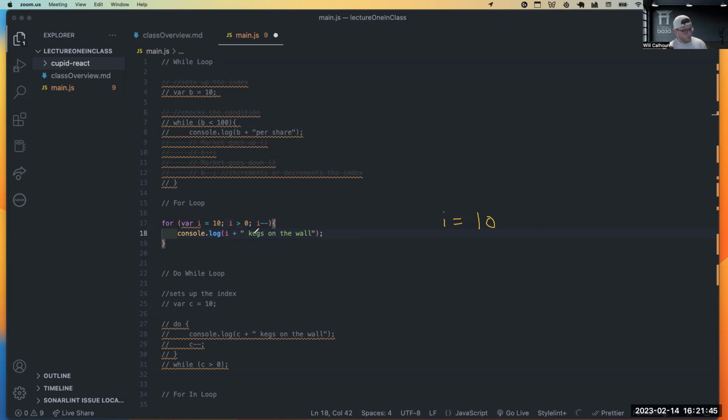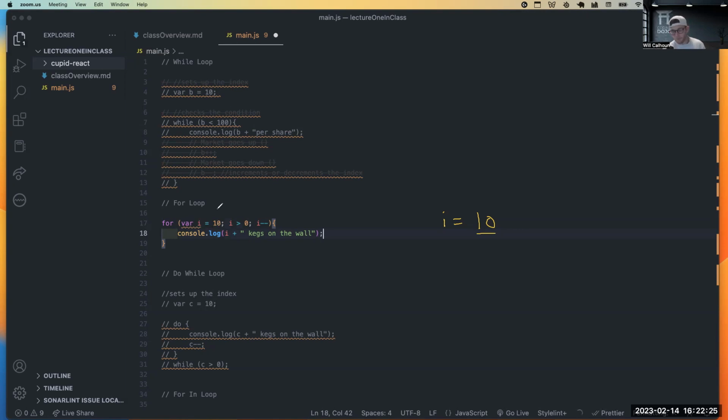So exactly what happens is it sees this for loop, just like Alex said, and it says, okay, I'm going to start this for loop. I know that I'm going to do this repetitive code. Then it starts at 10. We're creating this variable of I that only lives within this for loop, right? And I can be anything. Typically you'll see I or J. If you have a nested for loop, you'll see J, and we'll see what a nested for loop looks like here in a bit. But we're basically creating this variable I that lives within this loop that sets our index, like Alex said, and that's going to be 10.